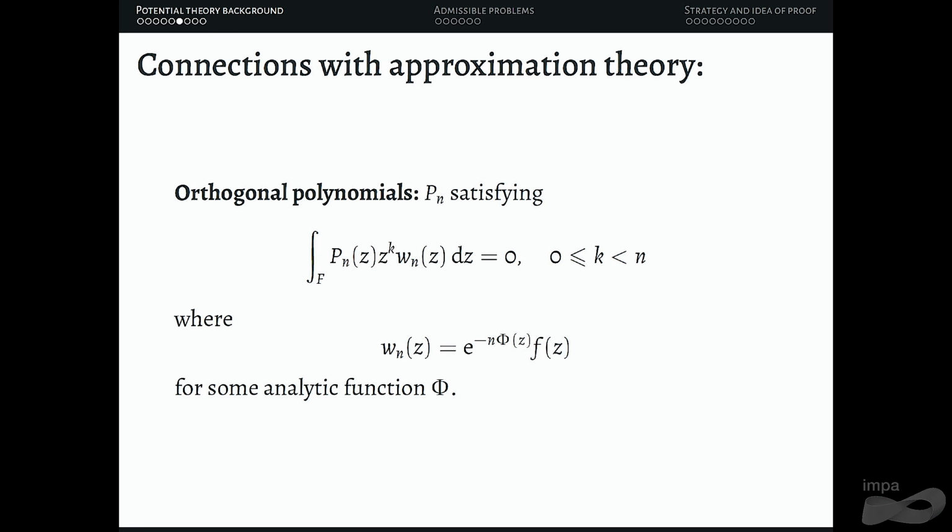Another interesting connection comes from orthogonal polynomials. Imagine you have a set F, and you let Pn be a polynomial of degree n that is orthogonal to every monomial of lower degree. Of course, this means that it's orthogonal to lower degree polynomials. But for every n, you're looking at a different measure that I'm calling Wn of z dz, given specifically by that formula for some analytic function phi. So as n is growing, you're changing the weight and picking the nth orthogonal polynomial.